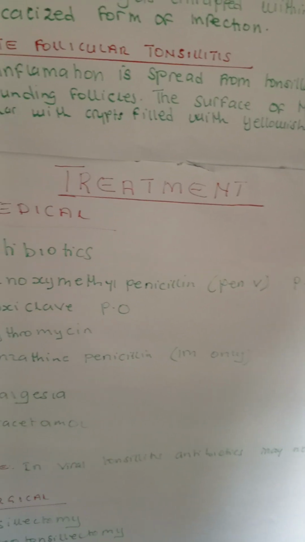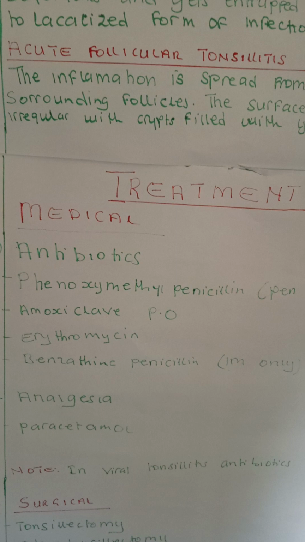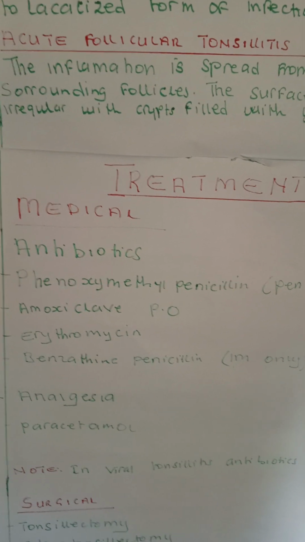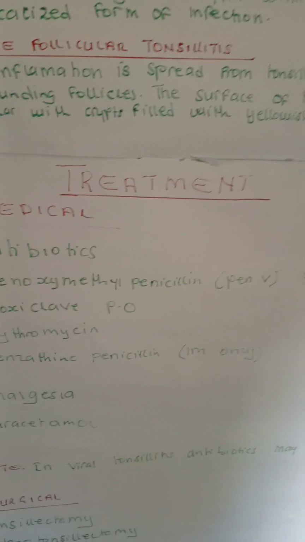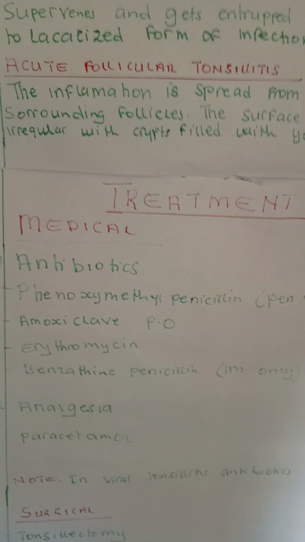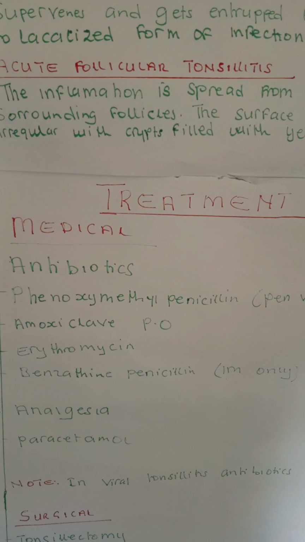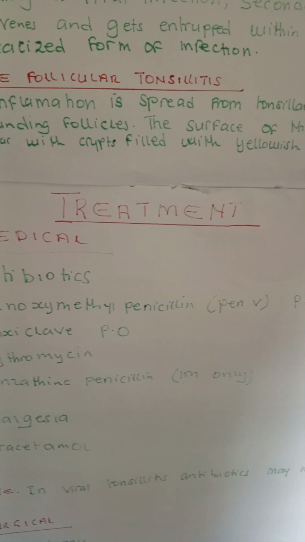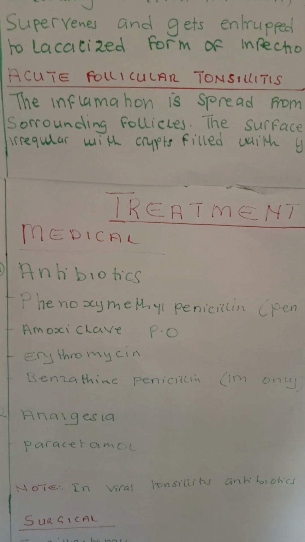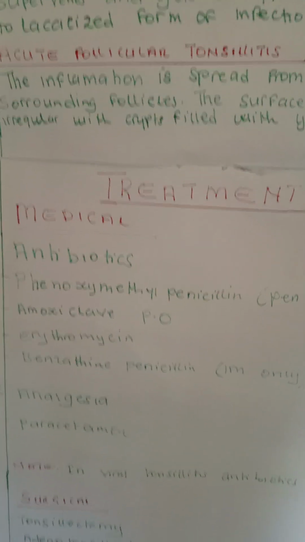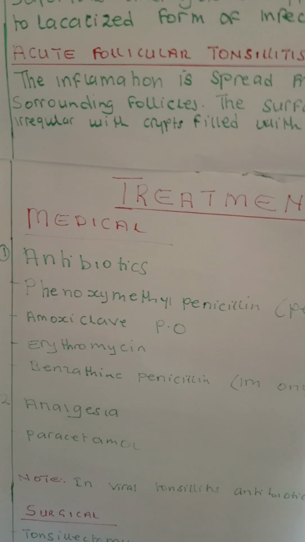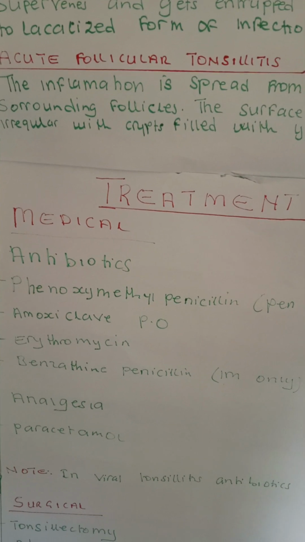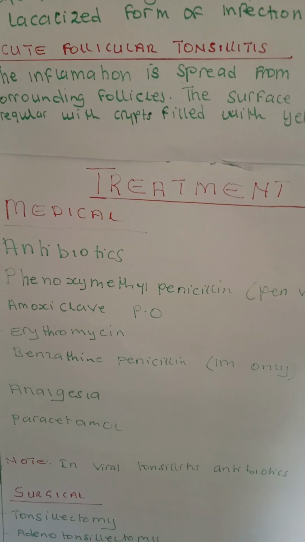Remember, these ones are given per oral, so this one can be given BD. Okay, then erythromycin QID can also be given. In case this tonsillitis persists, benzathine penicillin can also be given. Remember, this one is given IM only. Okay. Then you can also include, because of the pain and the fever, analgesia or antipyretic like paracetamol, which has both, in order to relieve the pain.